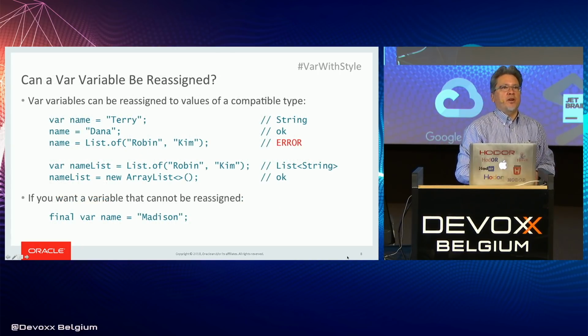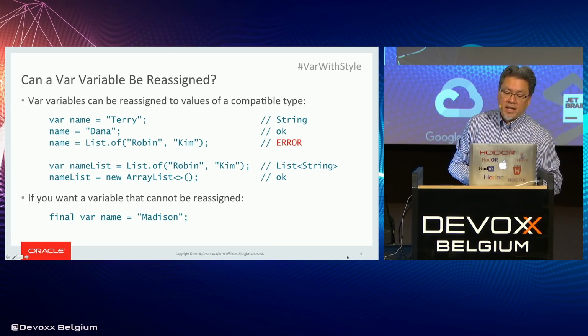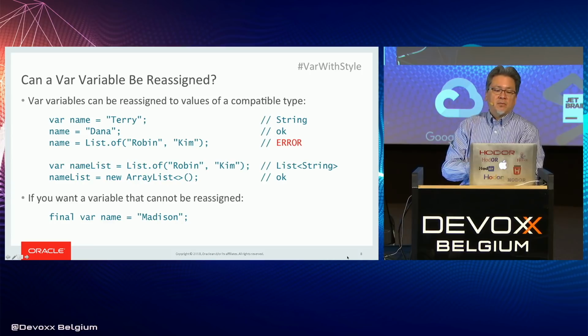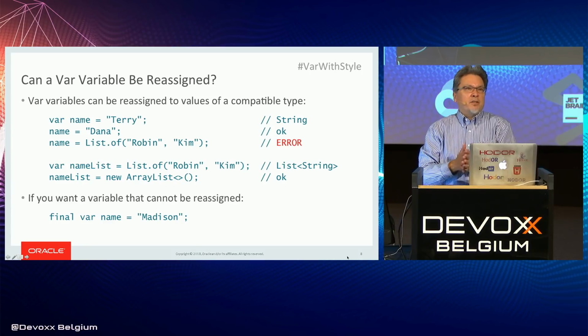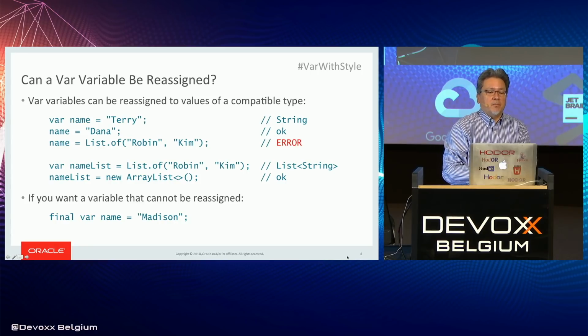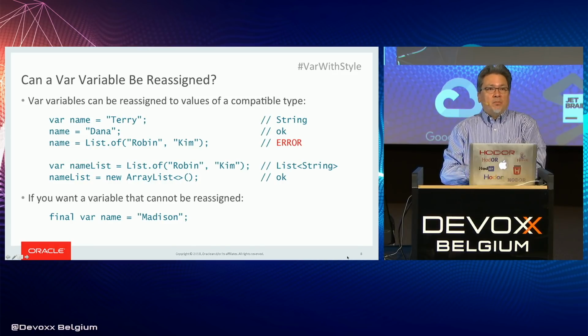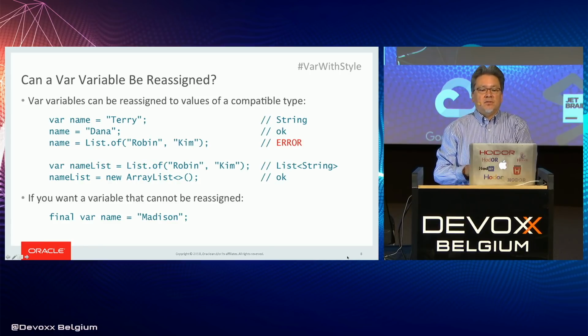All right, if you declare a variable using var, can that be reassigned? Yes. var name = "Terry". That's a string. We talked about that before. Then later on in the method, we reassign name to be "Dana". That's fine. Dana is also a string. Then later on, we assign name to be List.of("Robin", "Kim"). Now that's an error because that's a different type. List.of("Robin", "Kim") is a List<String>, and List<String> is not compatible with String.